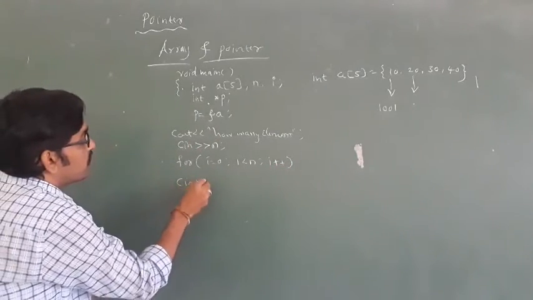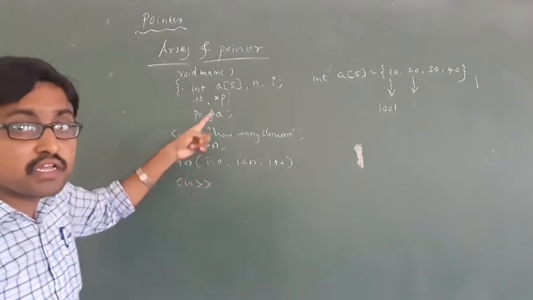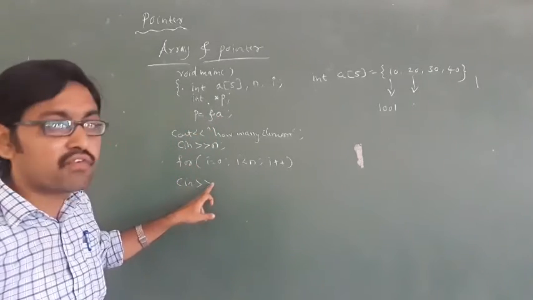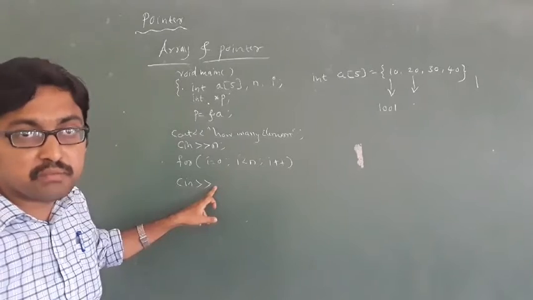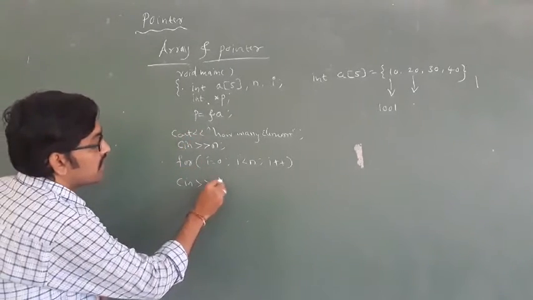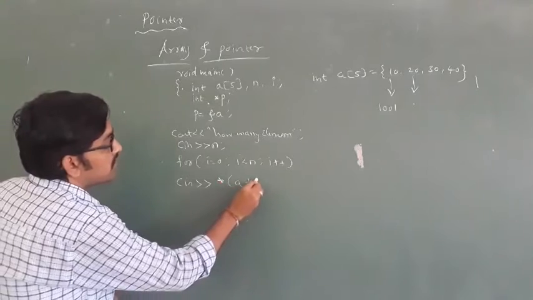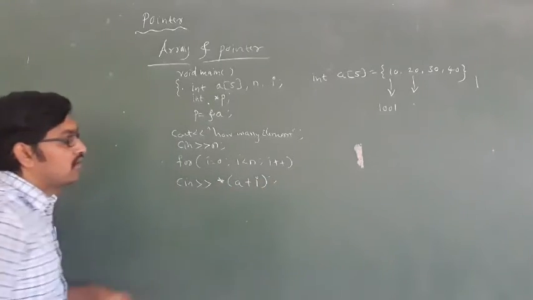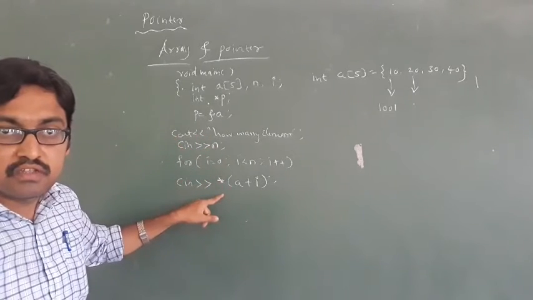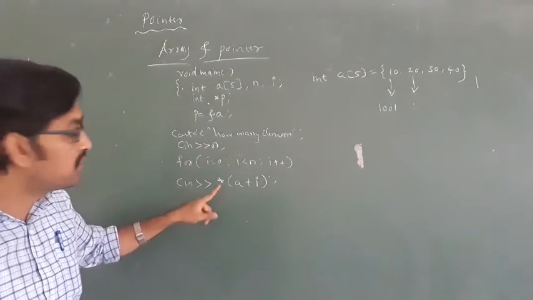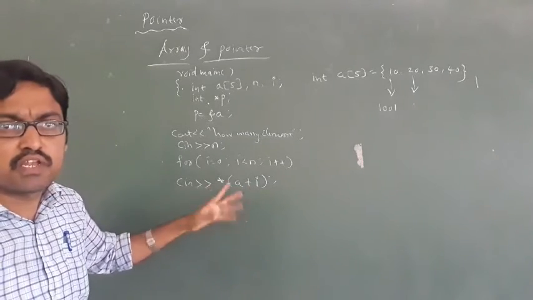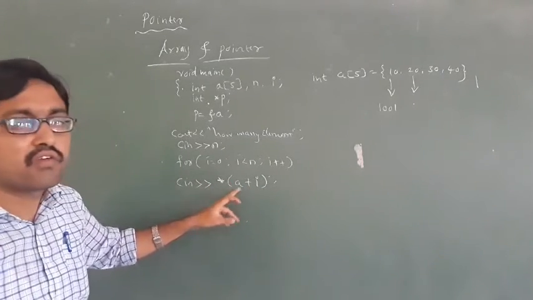cin, to display through pointer. Without pointer you can write A of I, but through pointer, what do we write? Star, A plus I. You have to write it. If you want to display the values through pointer, you have to write star A plus I. Otherwise, only by array, you have to write only A of I.